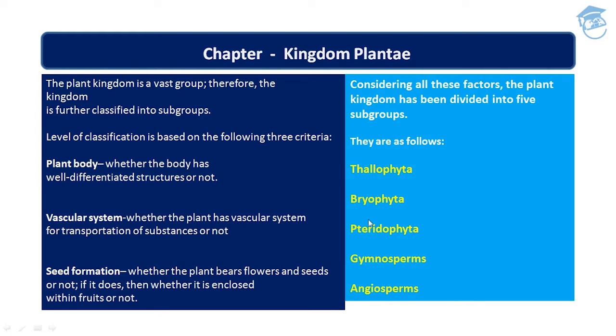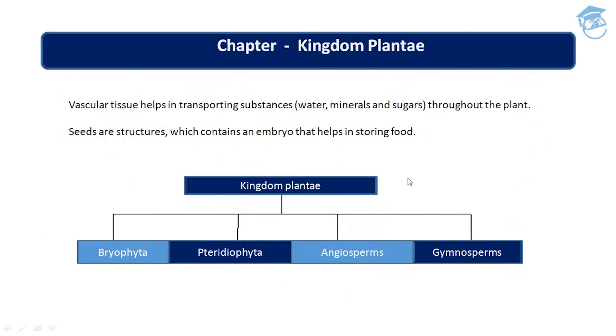In this section of the video, we will be focusing on Thallophyta, and in the second section of the chapter, we will be discussing Bryophyta, then Pteridophyta, Gymnosperms, and finally Angiosperms. So let's proceed towards our main topic of interest, and that is Thallophyta. But before that, just know that vascular tissue helps in transporting substances such as water, minerals, and sugar throughout the plant body. And seeds are structures which contain an embryo that helps in storing food.